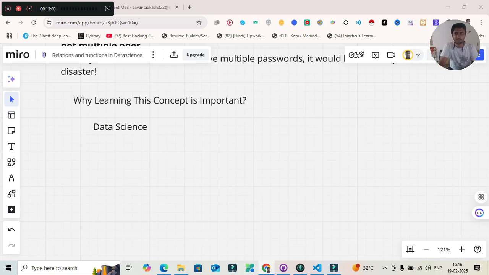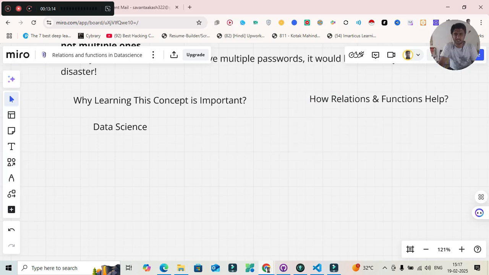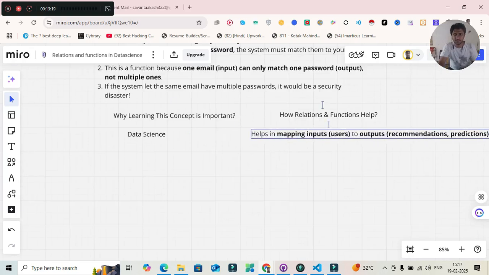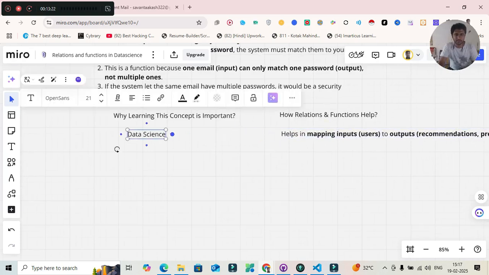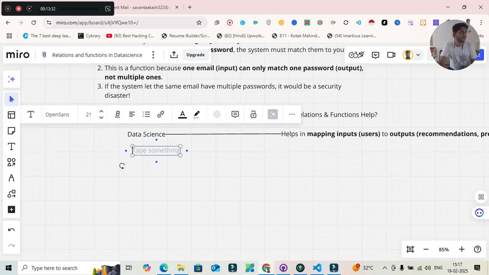It will help in mapping inputs, such as a user, to outputs, such as a recommendation or prediction. This is a use case in the field of data science, and for ML, I will write it as machine learning fully so that you will understand.